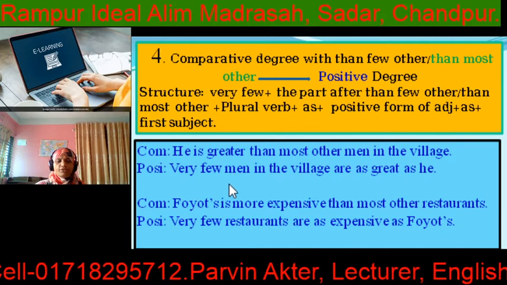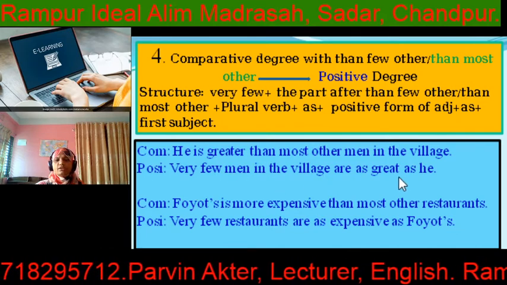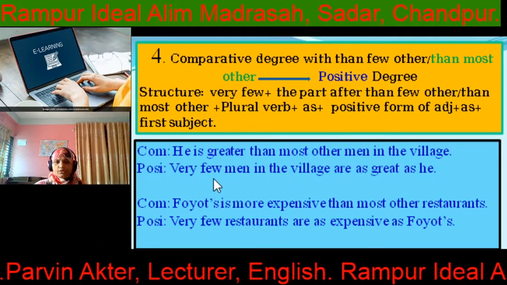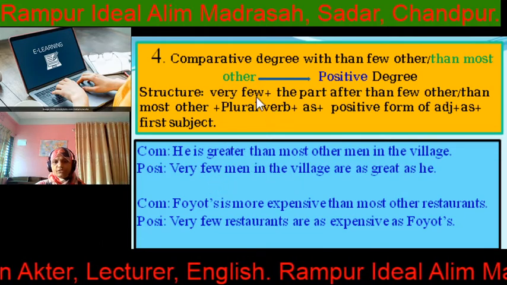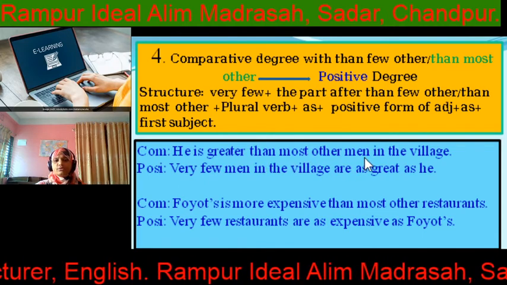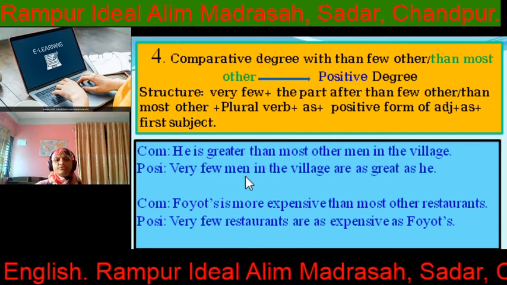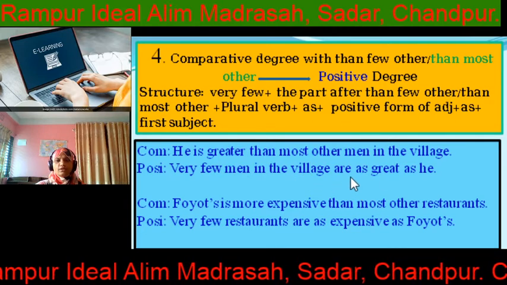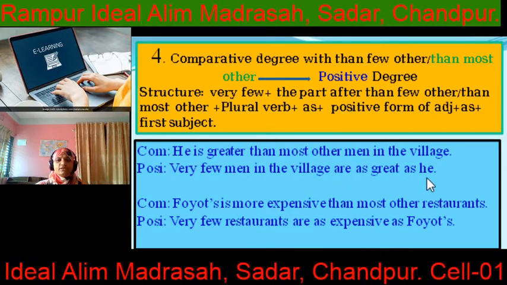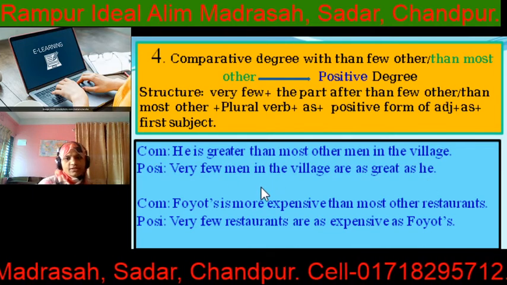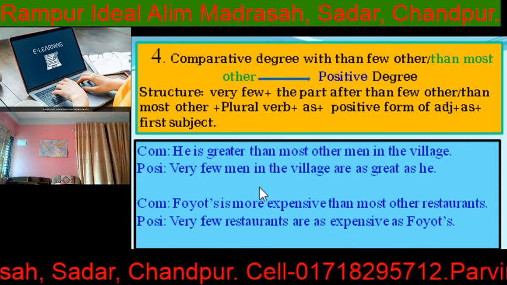So very few men in the village are as great as he. Again look at the structure: very few, then the part after, men in the village. Very few men in the village, then the verb will be plural, are as great as he.